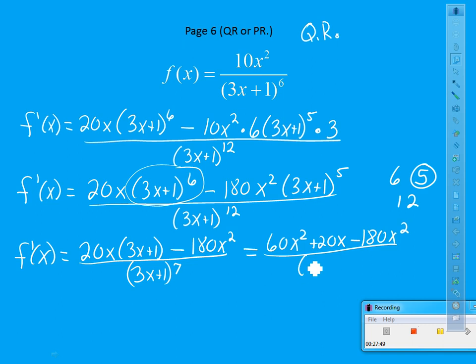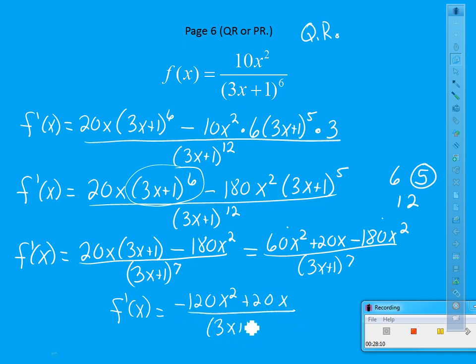And then I'm just going to combine my like terms. So it looks like ending answer, f prime of x is going to be negative 120x squared, that's what I got when I combine that and that, plus 20x all over 3x plus 1 to the 7th. So that's part 2 of section 4-3.